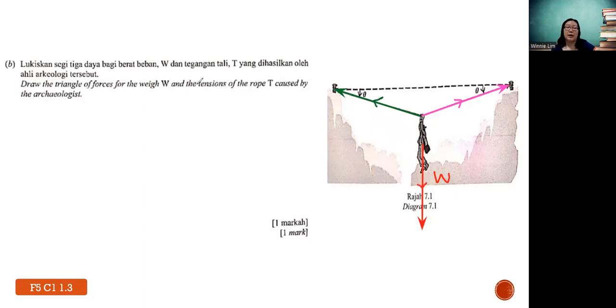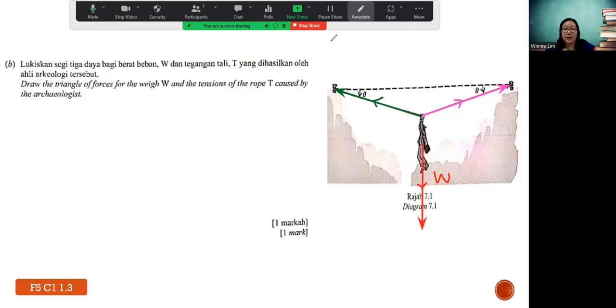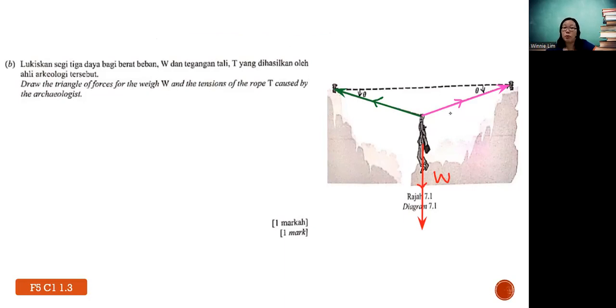How you draw the triangle of forces is, I always tell students, imagine you are playing with toothpicks or matches. You can rearrange all these 3 forces, but you cannot change my arrowhead. You cannot change my angle. It's easier because now we have this computer. I can just shift and you can see the idea clearly. Or when you do it on paper, use pencil, so you just sketch over. You see, I bring this go up, and then I bring this go down.